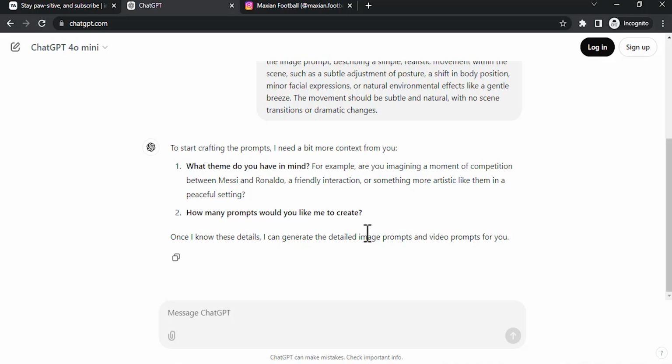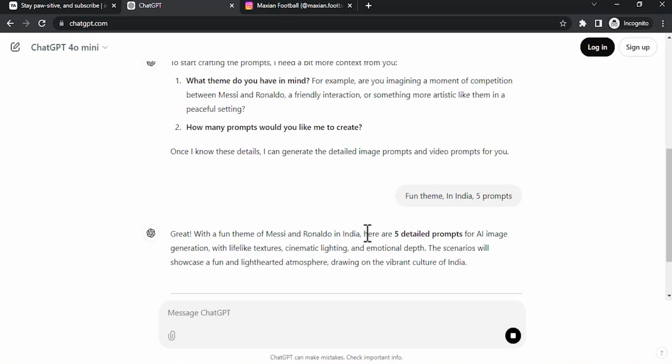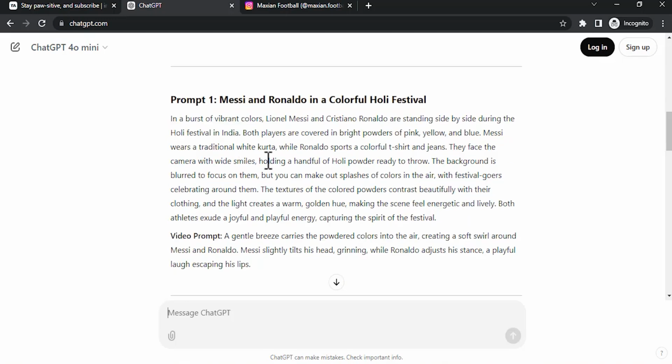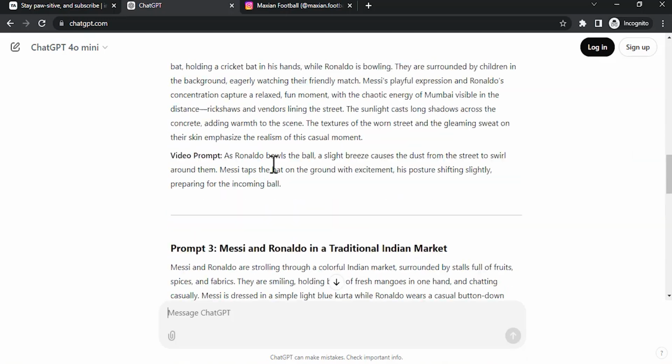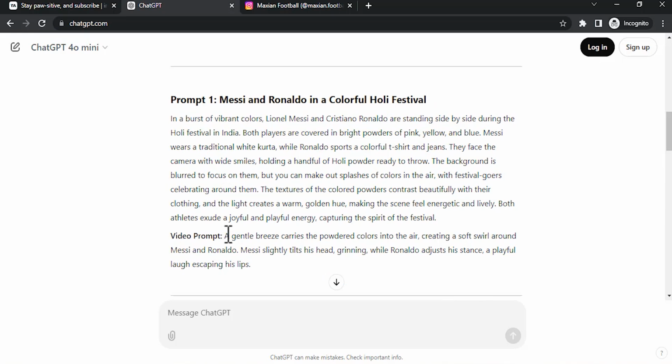So I'm gonna give the fun theme in India. So you can give any theme you like. So I'm gonna give this theme, and for prompts, I'm gonna give 5 prompts. I'm gonna click on enter, and you can see these are the 5 different prompts. And you can also see it generated video prompts as well. So now we need to drop these prompts in an AI image generator.